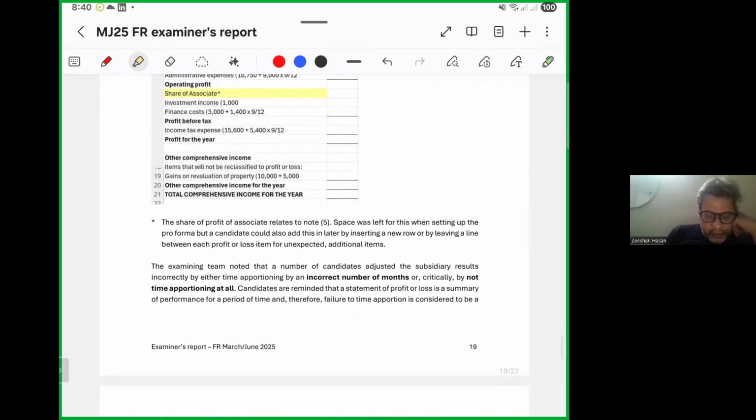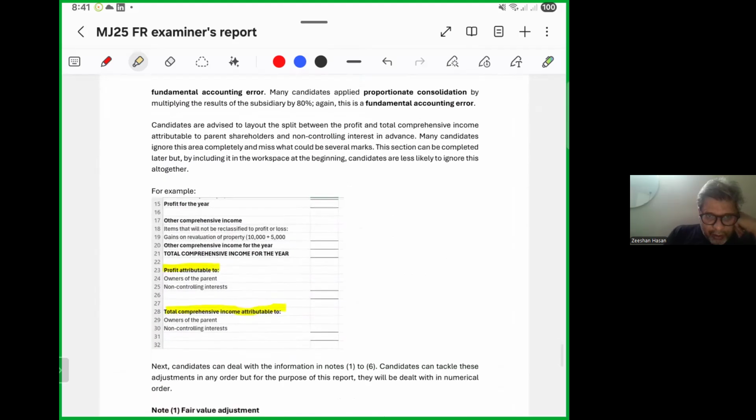The share of profit of the associate relates to note 5. Space can be left for this when setting up the pro forma, but candidates could also add this in later by inserting a new row or leaving a line between each profit or loss item. The examining team noted that a number of candidates adjusted the subsidiary results incorrectly, either by time apportioning by an incorrect number of months or by not time apportioning at all. Candidates are reminded that a statement of profit or loss is a summary of performance for a period of time, and therefore failure to time apportion is considered to be a fundamental accounting error.